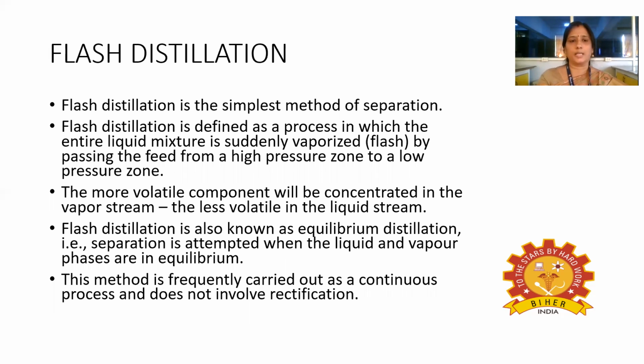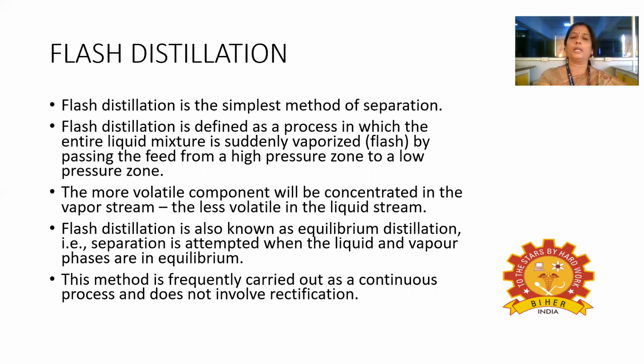Next, flash distillation. Flash distillation is the simplest method of separation process, and it is defined as the process in which the entire liquid mixture will be suddenly vaporized. That means suddenly flashed by passing the feed from a high pressure zone to a low pressure zone.